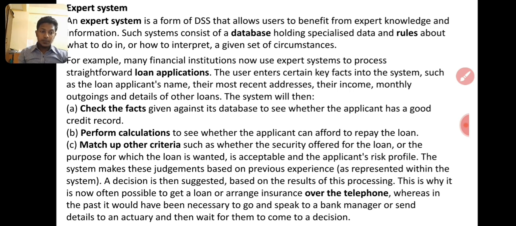An organization can use an expert system when a number of conditions are met. We can't use the expert system blindly. It should be a good system for us. Five conditions should be met in order to accept the system. First, the problem is reasonably well defined.